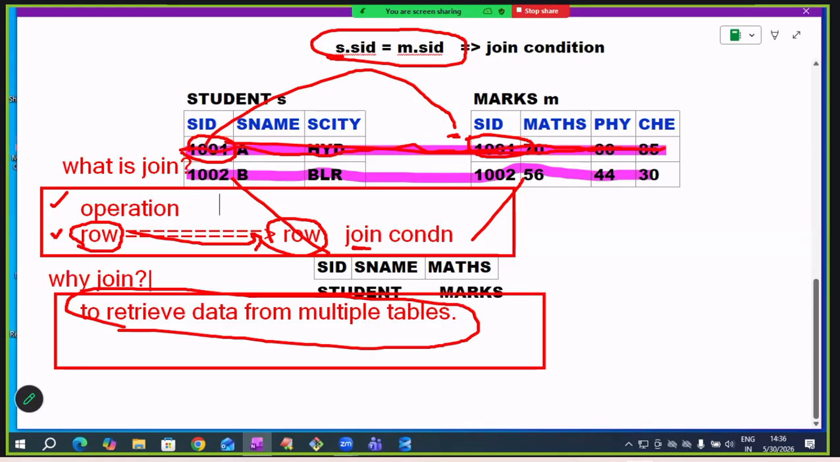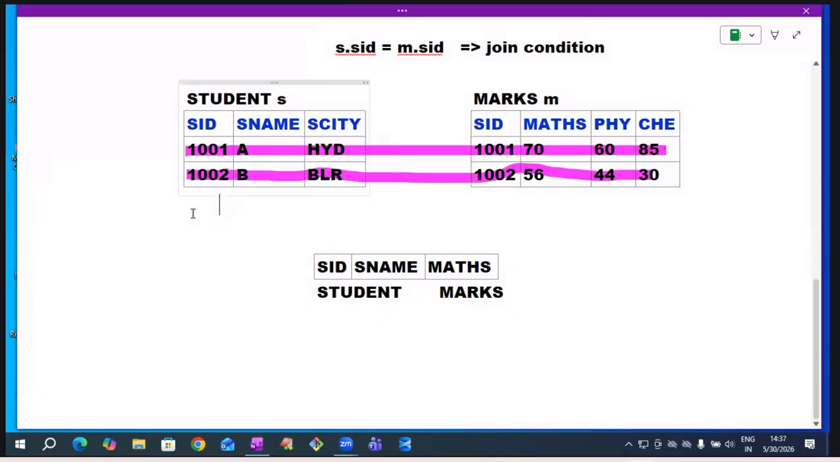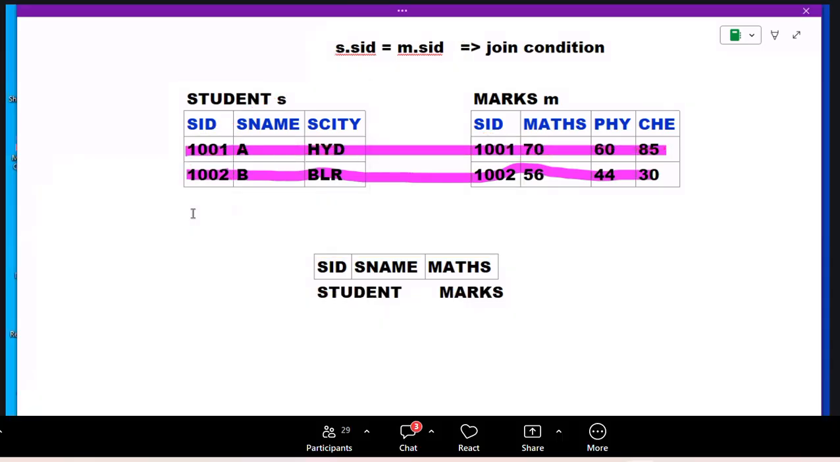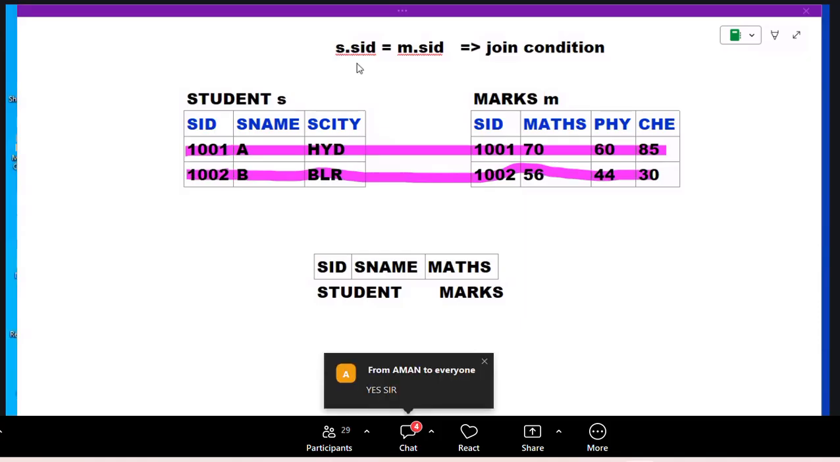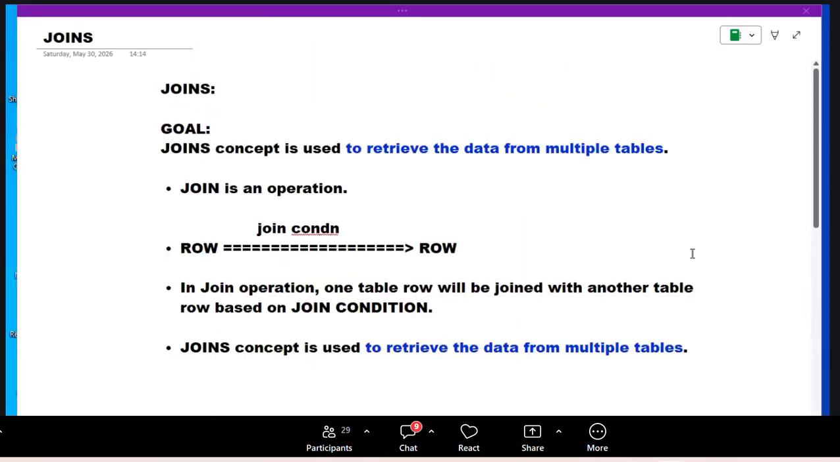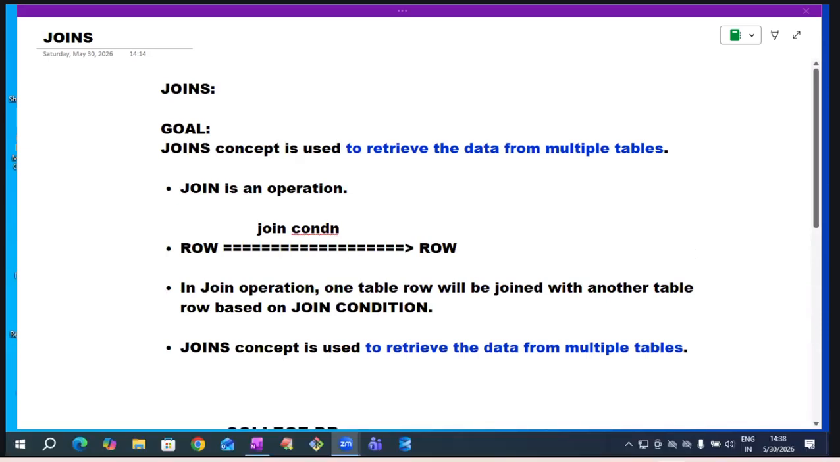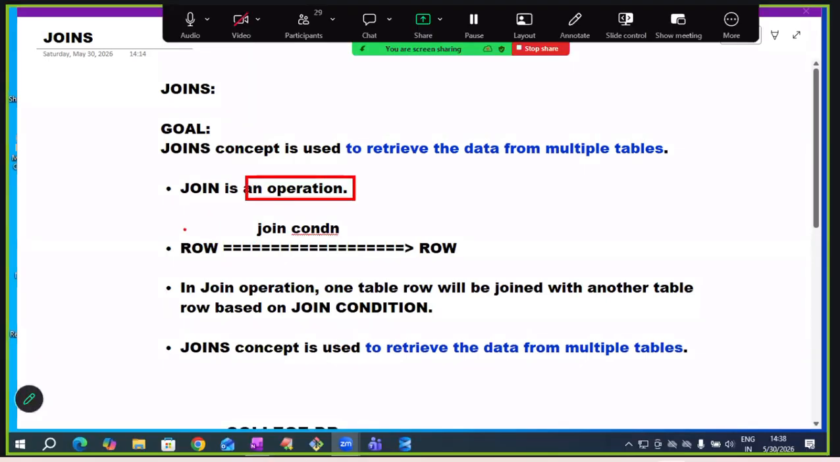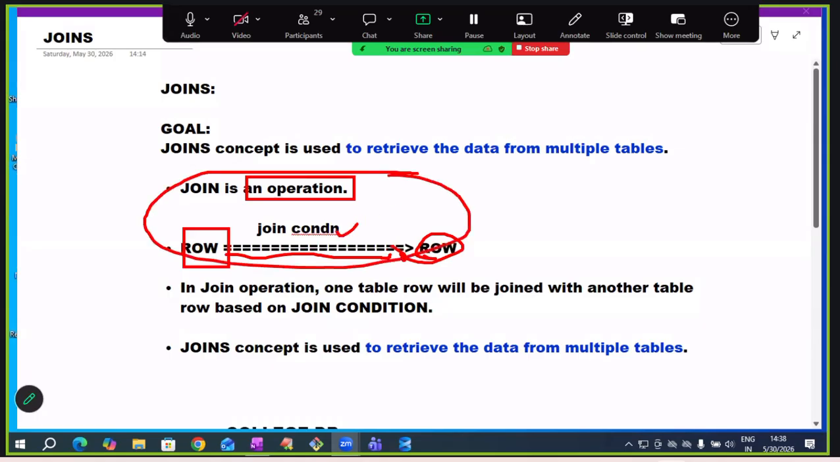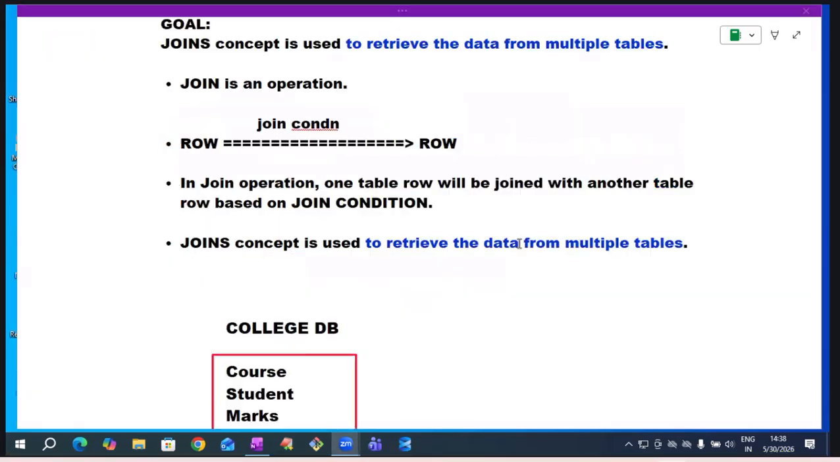Two points I told. Is it clear about these two points? What is join? Why join? Online students, please confirm in the chat box. Did you understand the purpose? Okay. Now we know two points very clearly. Join is an operation in which one table row will be joined with another table row based on some condition. To get data from multiple tables, we are using joins.